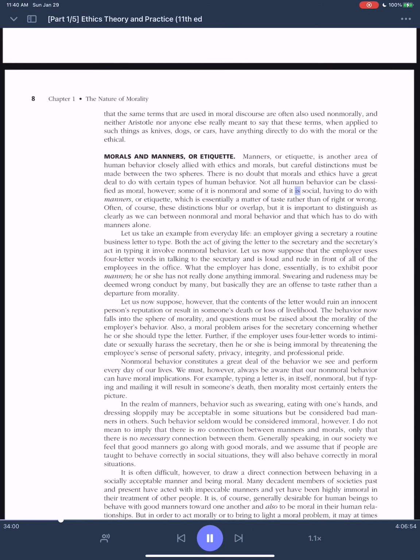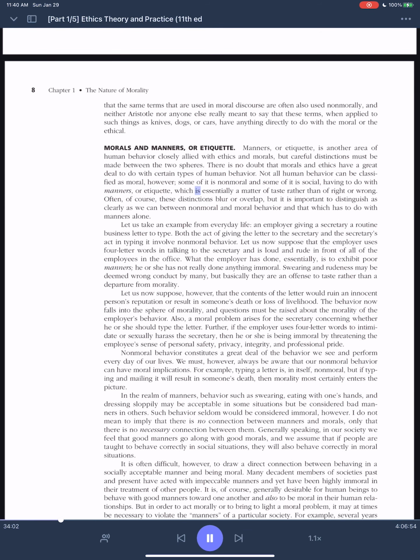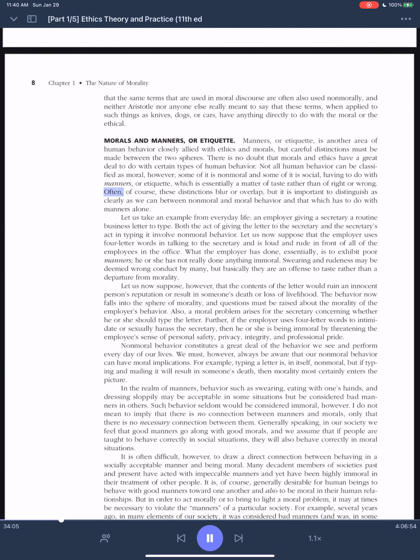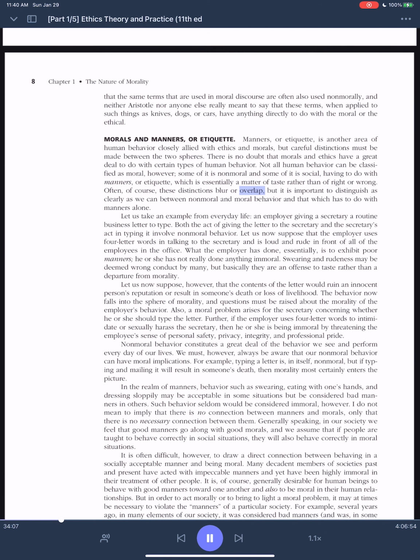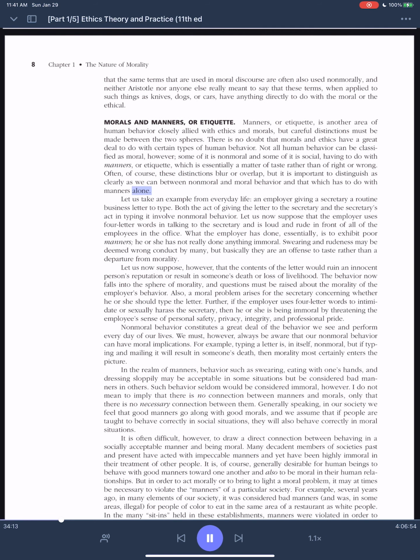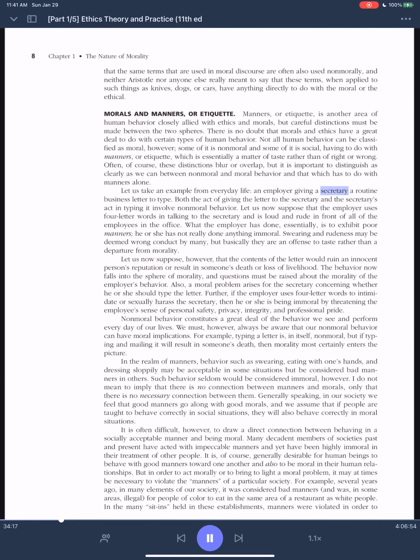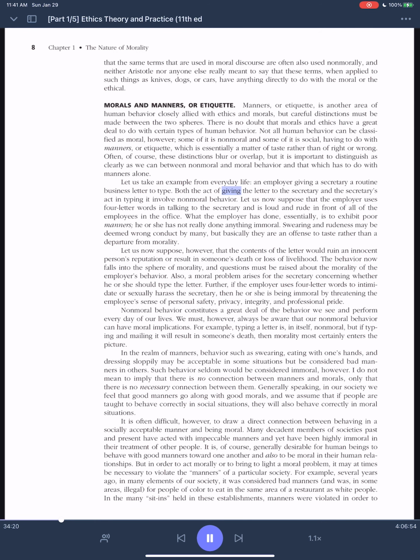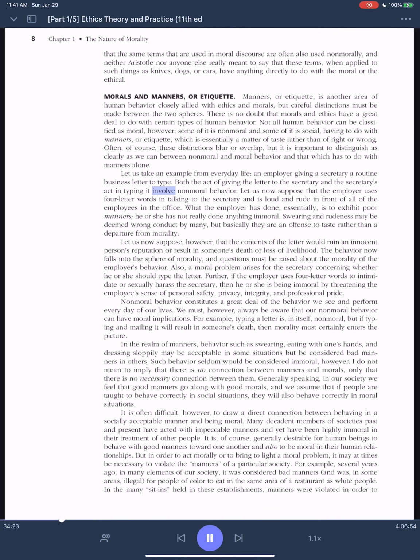Some of it is non-moral and some of it is social, having to do with manners, or etiquette, which is essentially a matter of taste rather than of right or wrong. Often, of course, these distinctions blur or overlap, but it is important to distinguish as clearly as we can between non-moral and moral behavior and that which has to do with manners alone. Let us take an example from everyday life: an employer giving a secretary a routine business letter to type. Both the act of giving the letter to the secretary and the secretary's act in typing it involve non-moral behavior.